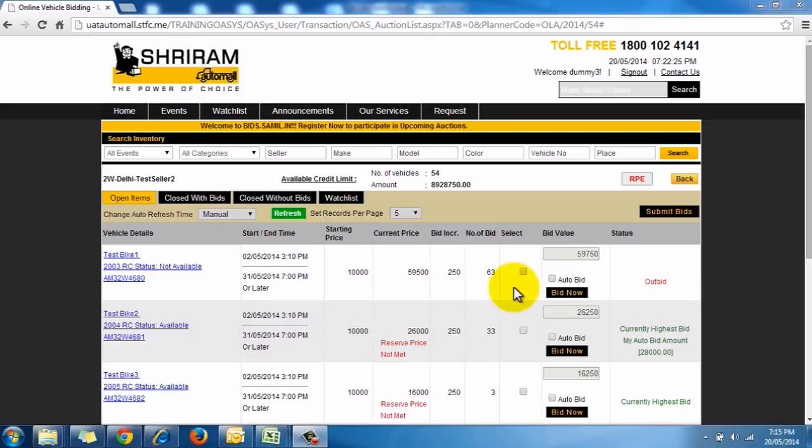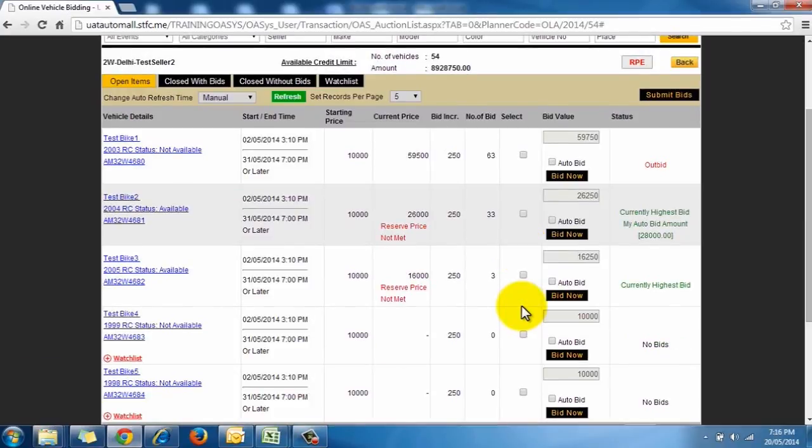For example, if bidding is scheduled to be closed at 4:30 p.m. and a bid is placed at 4:29 p.m., then the bid closing time will be extended automatically to 4:32 p.m. The extension time is configurable and announcers can define their auto extension time limits while creating the bid. Now that we have core knowledge about the interface of this page, let's continue with our bidding process.